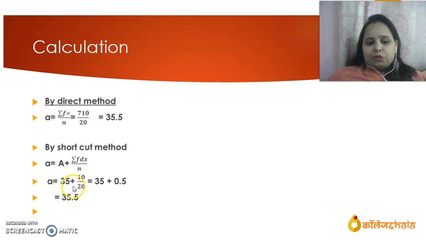Assumed mean, as we have chosen, is 35, and as we know the total of frequency is 20. So substitute the values in the formula, that is A is equal to 35 plus 10 by 20. When we are solving this, it is 35 plus 0.5. So what is the arithmetic mean for this sum? That is 35.5. 35.5 is the arithmetic mean.